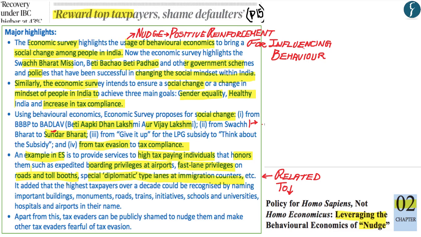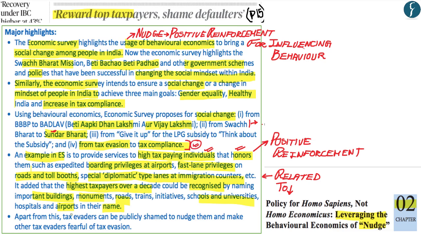Now, apart from this, the Economic Survey has also asserted that the highest taxpayers over a decade can be further recognized by naming important buildings, monuments, roads, schools, universities, hospitals, or airports after them. Whereby, according to the Economic Survey, all of these are positive reinforcement. Whereby, what the Economic Survey intends to do is that by honoring and recognizing the various high tax paying individuals, they want to influence the behavior of other individuals so that they also comply in properly paying their tax.